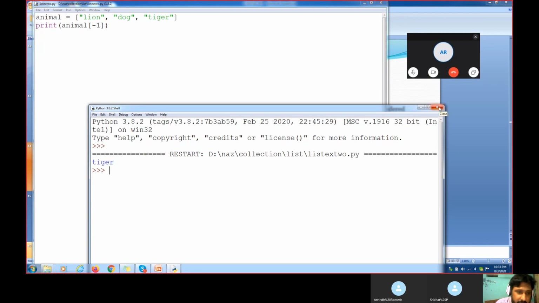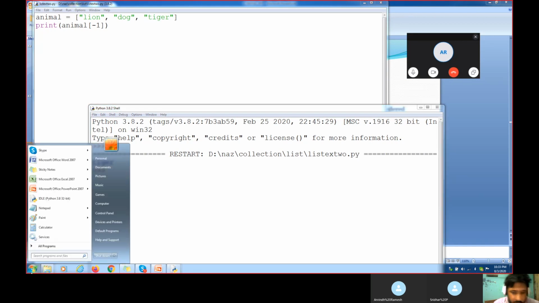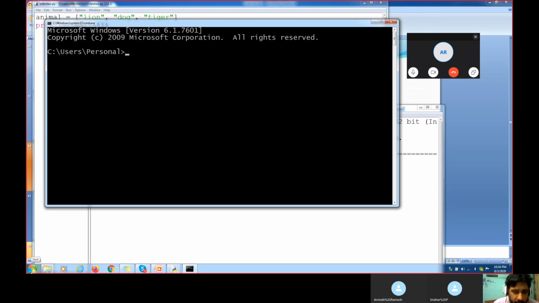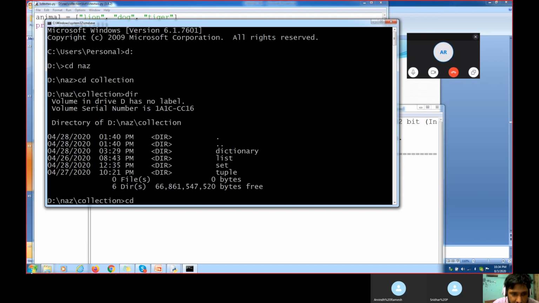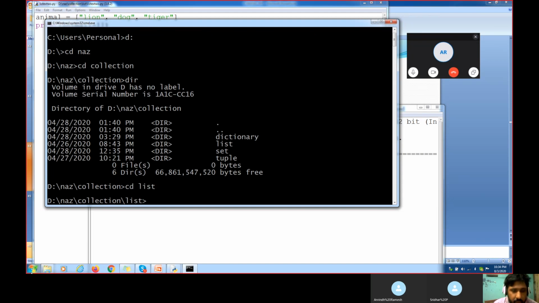Okay. How do we try to execute the same file? I can go to the command prompt. D colon, cd space naz is a directory. Then cd space collection, where exactly this file is located. Then in that directory, cd space list. I am going here, and once I go to the list, I am typing dir.